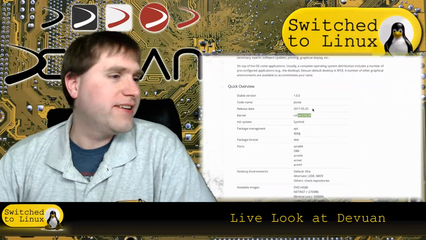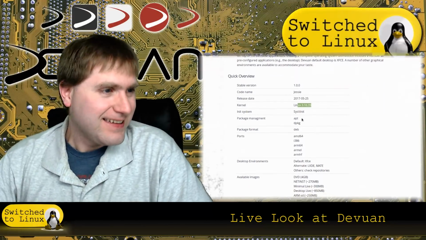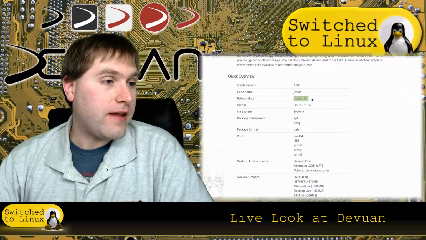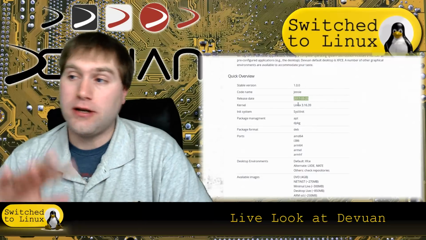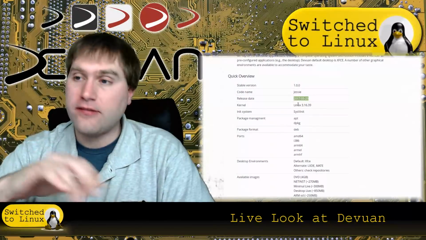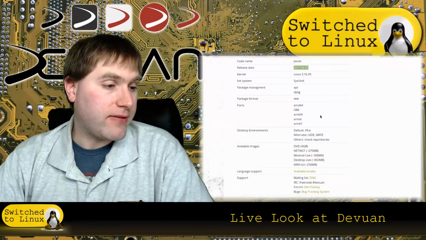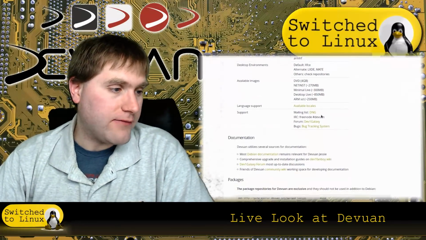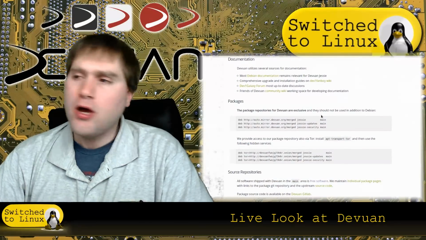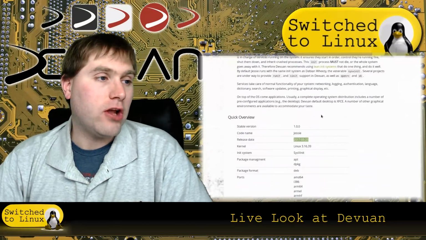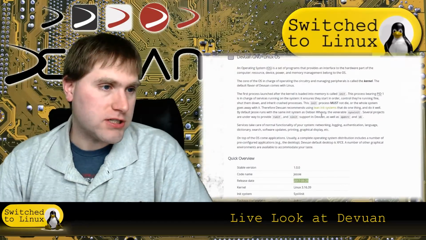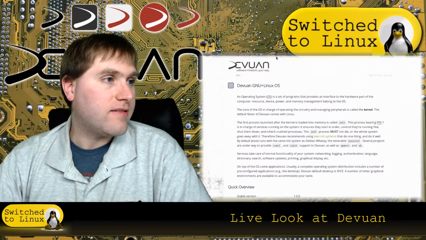Like really old? Of course, this information is the old one. It looks like they do not have the current one I have just downloaded up here. So we'll go ahead and look at what kernel version is installed on my system as we install it.